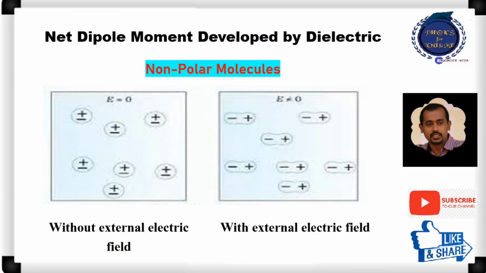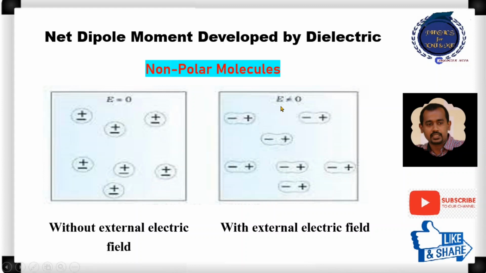Now let us see how net dipole moment is developed by a dielectric. First, when we consider non-polar molecules, we can see that the centers of positive and negative charges of each molecule exactly coincide with each other. So without an external electric field, each molecule and hence the entire substance does not possess net dipole moment.